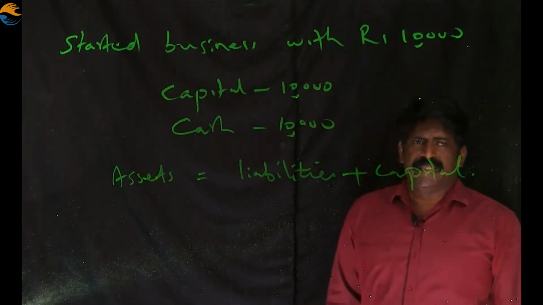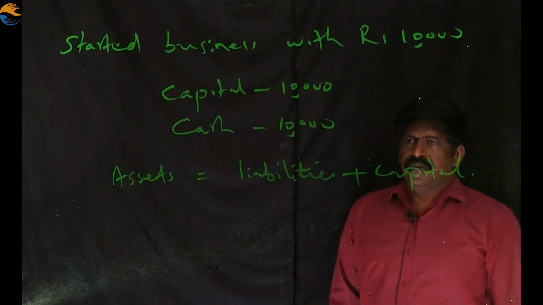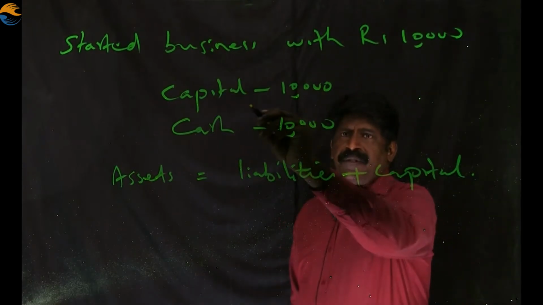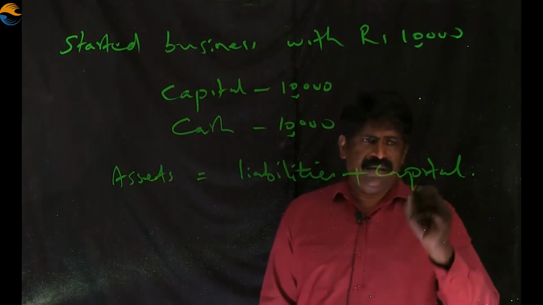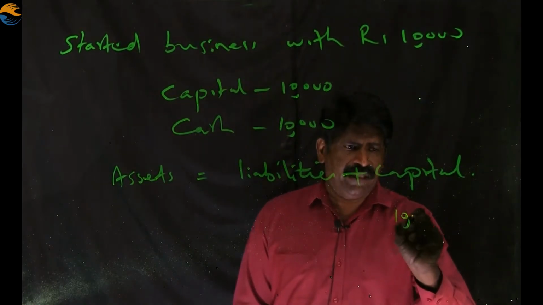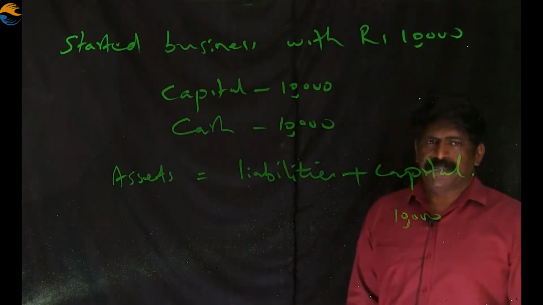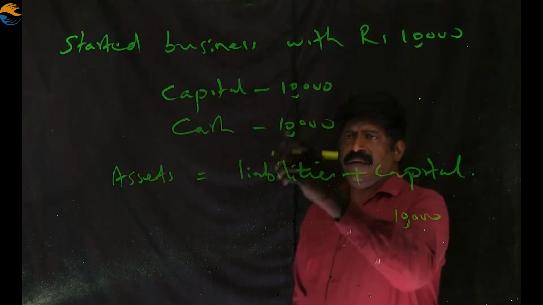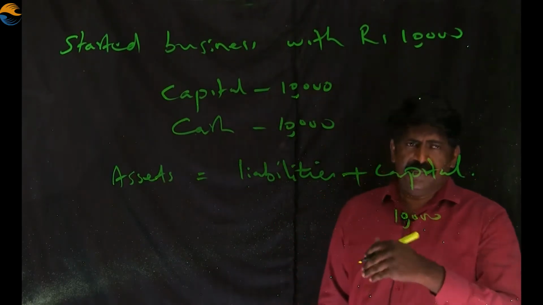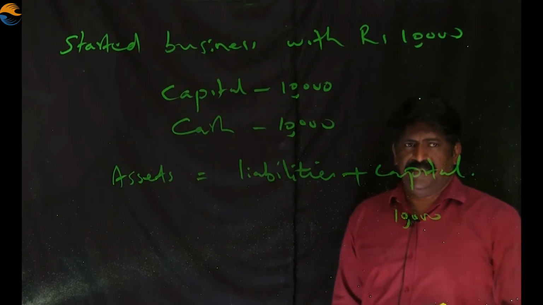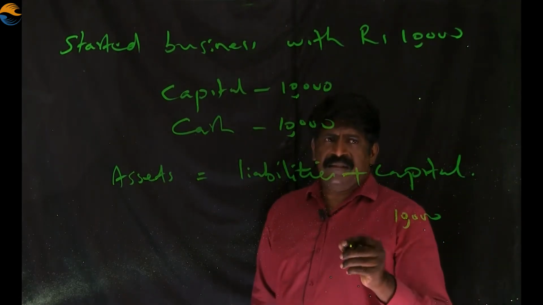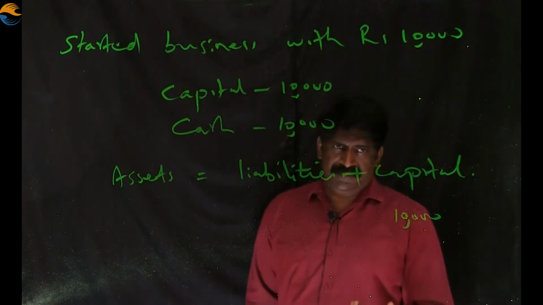Assets is equal to liabilities plus capital. Here, capital is clearly known, which is rupees 10,000. So I write below this, capital 10,000. And now the capital is in the form of cash. It is in the business. The invested amount is with the business in the form of cash. So cash is a wealth, means an asset.